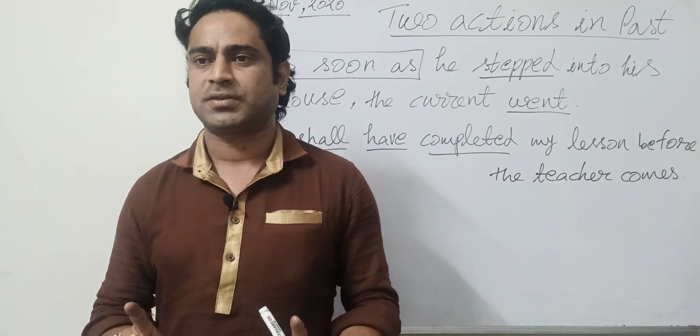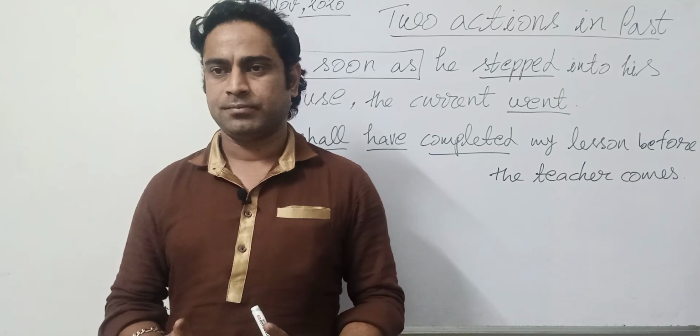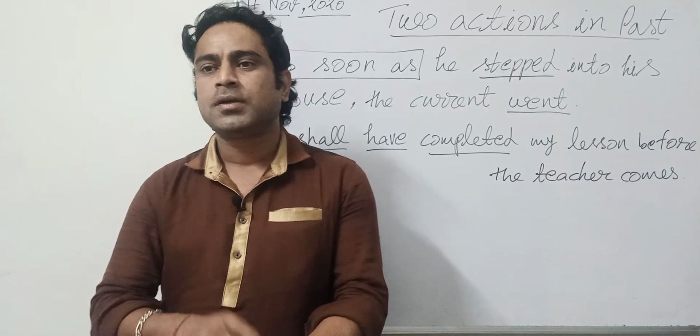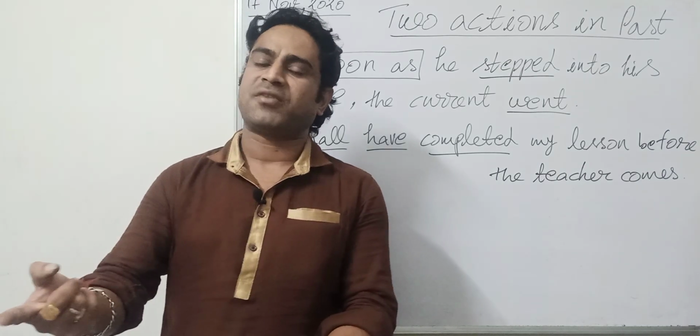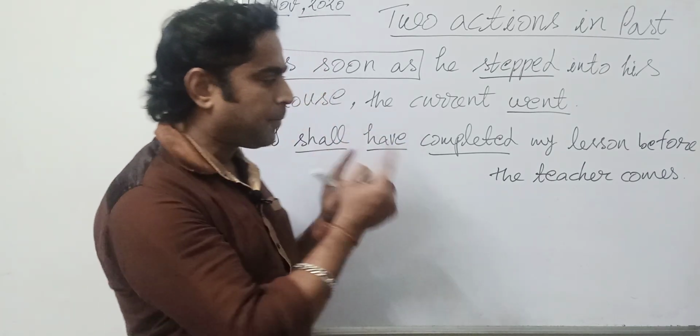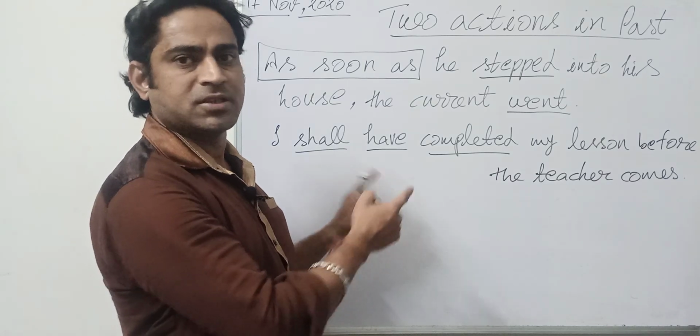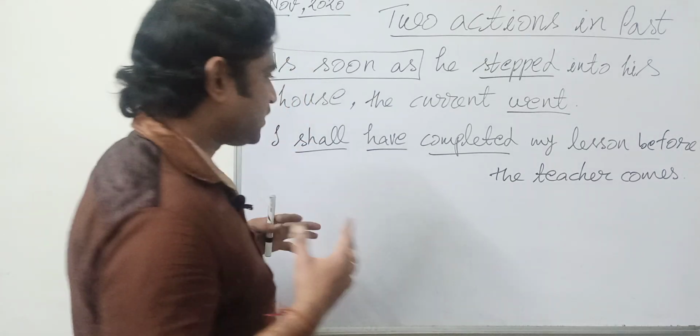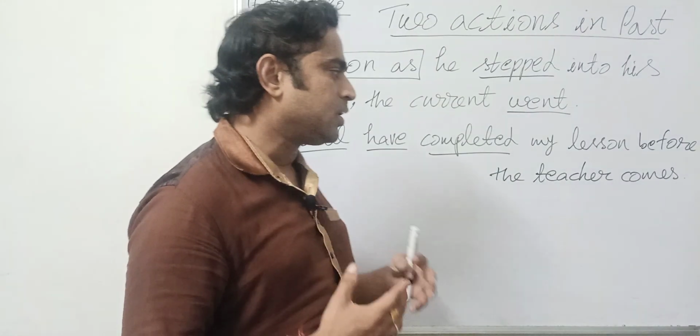You will make it happen. The teacher will come after that. So this information will be presented in this way: first future perfect, then present indefinite, right? So I shall have completed my lesson before the teacher comes.